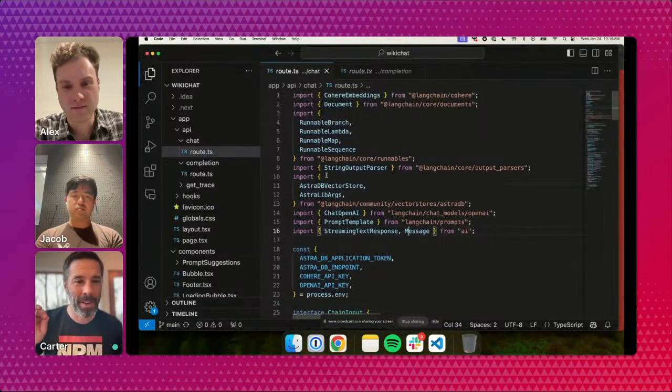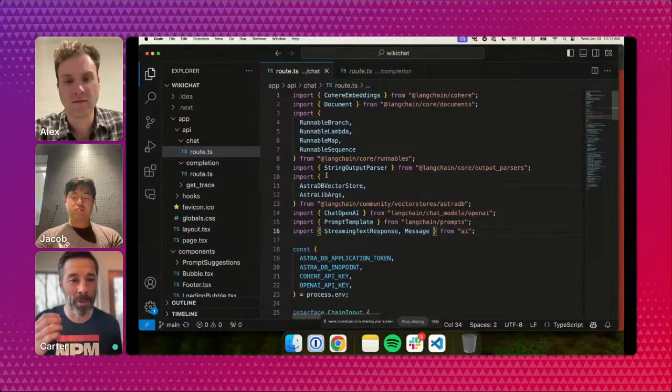The code that Alex just showed you runs on the server side. The way that you know that is that inside the project, it's under a directory called API. So when you see these modules under the API directory, you know that you're dealing with code that's running in a server-side context.